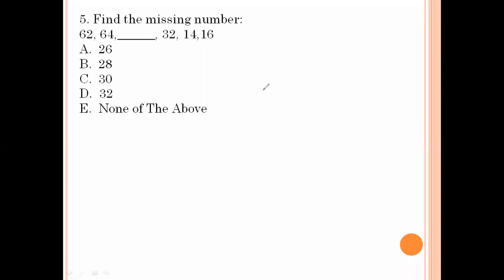Find the missing number: 62, 64, dash, 32, 14, 16. 16 into 2 is 32, 32 into 2 is 64. Now this one is 14.